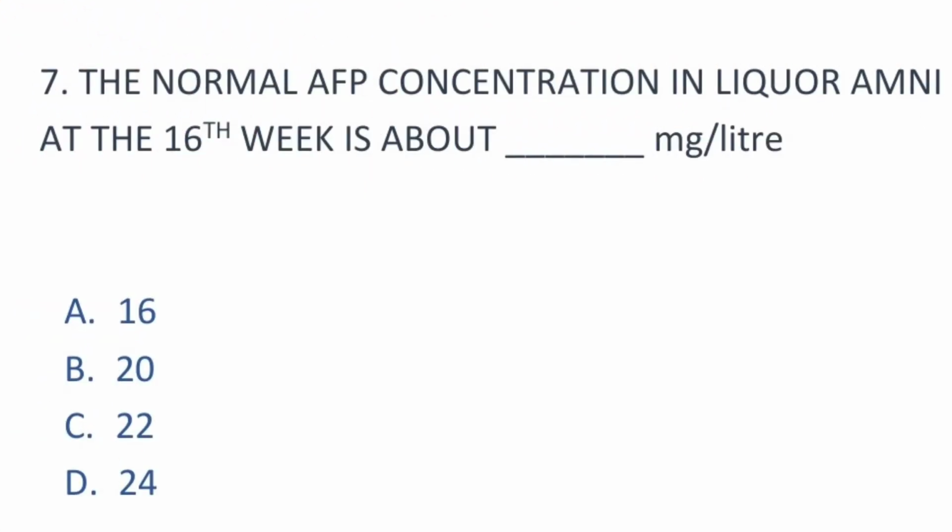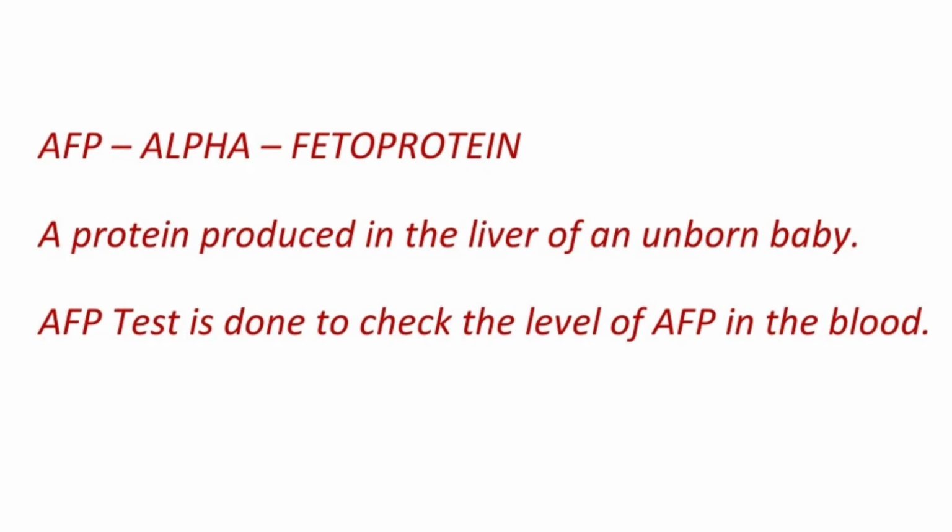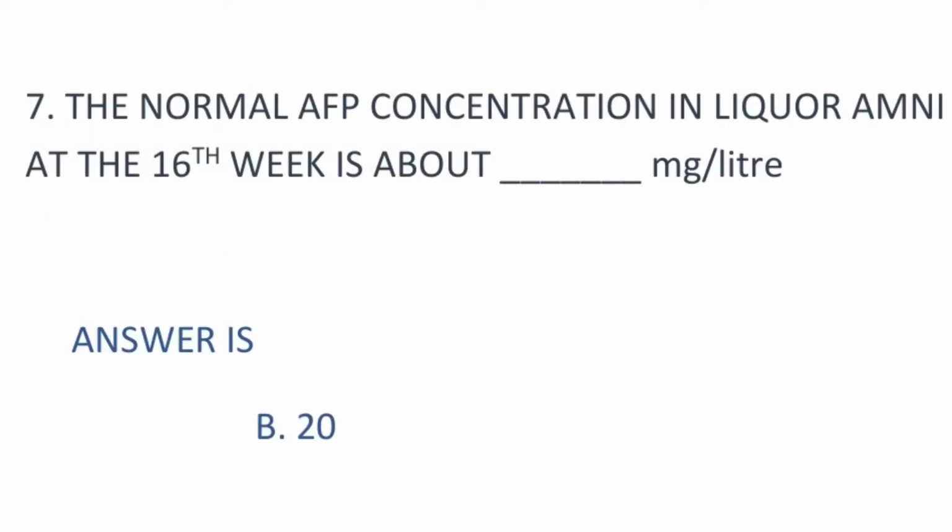Next, question number 7. The normal AFP concentration in liquor amnii at the 16th week is about dash milligram per liter. Options are A, 16, B, 20, C, 22, and D, 24. As a reminder, AFP is alpha-fetoprotein, a protein produced in the liver of an unborn baby. The AFP test is done to check the level of AFP in the blood. The answer is option B, 20 mg per liter.